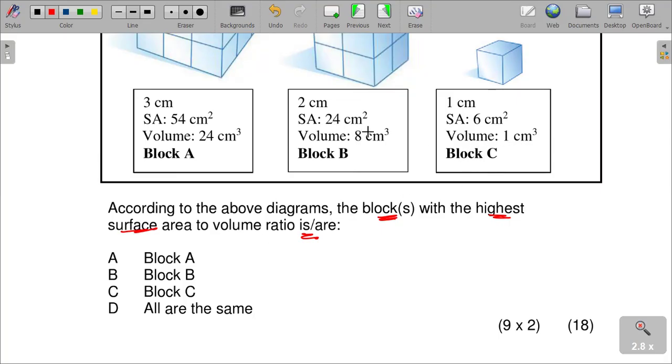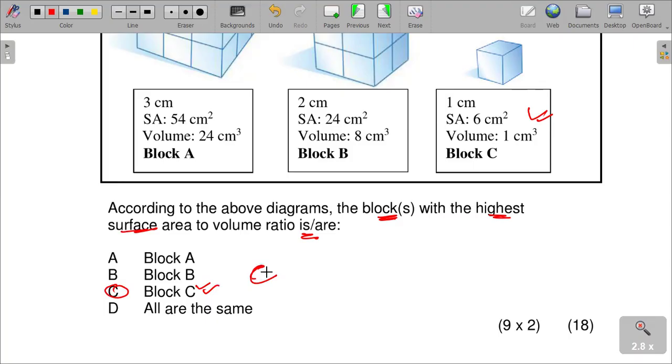This one is 24 to 8, which is 3 to 1. It can also be something like 2 to 1. So the greatest is that, which we can say if you give these volumes, we can get that C gives us a ratio of 6 to 1, which is greatest. So our answer is going to be C.